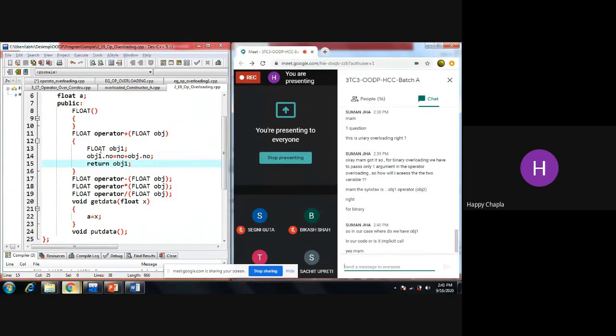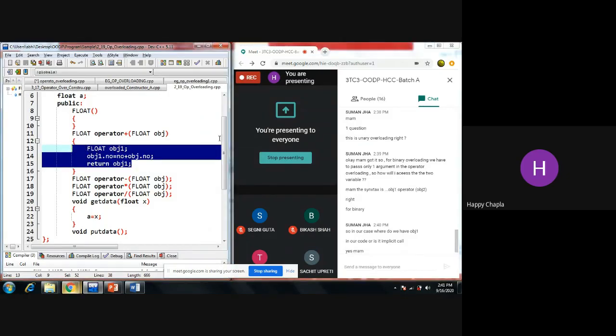Here we have object 1 in our code, or is it implicit code? No, there is no implicit code. Okay, correct. Now I am dealing with object 1.